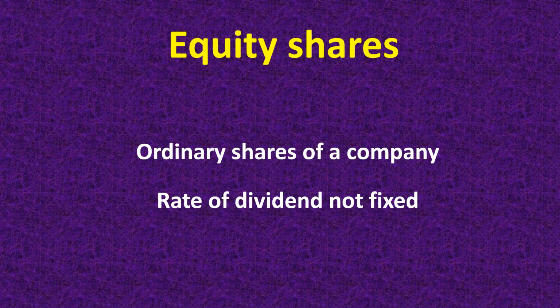And in the event of a winding up of the company, the equity shareholders are paid in the last. That means they will get balance, if any, after the payment of all other liabilities. However, the equity shareholders are the ultimate owners of the company and they are the risk bearers of the company.